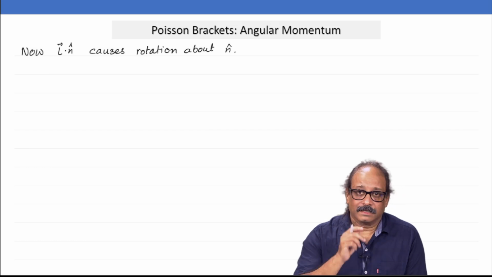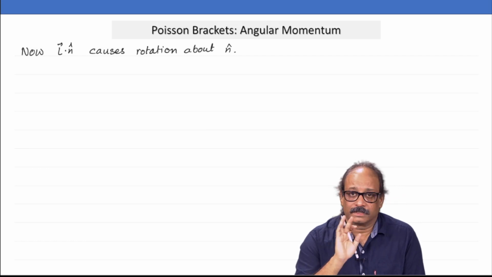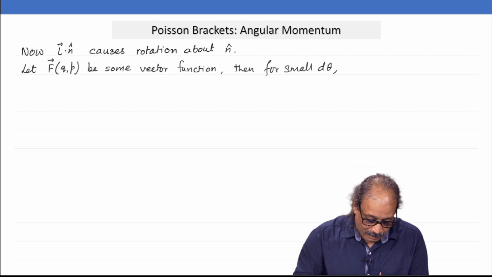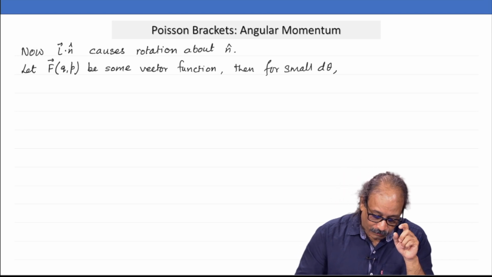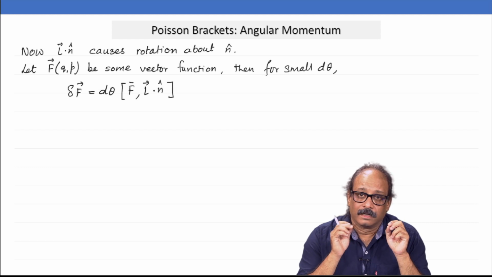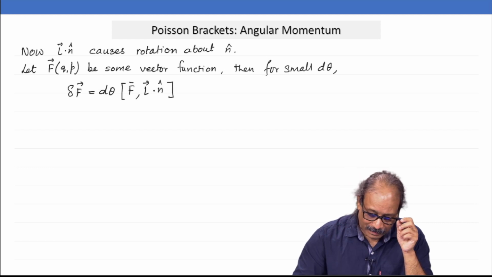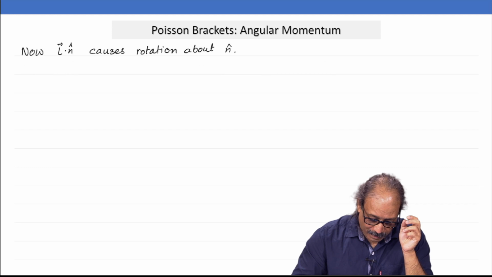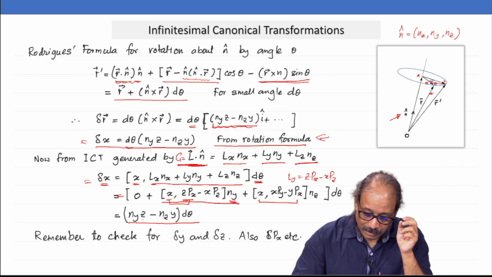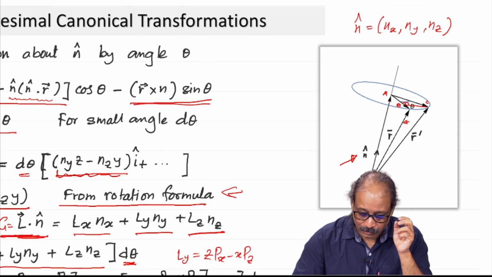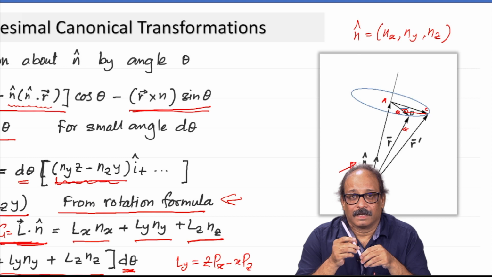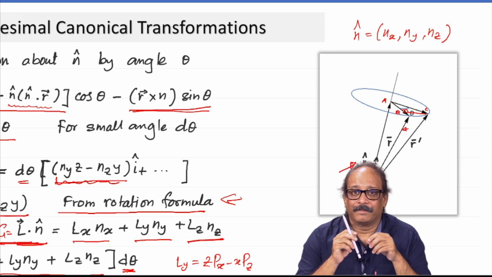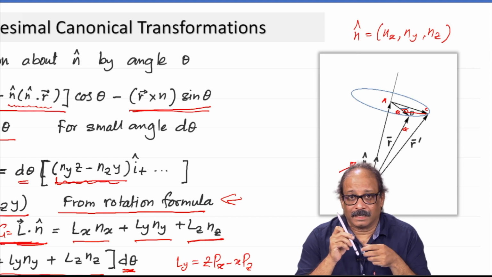Now, so what happens here? L dot n cap causes the rotation about n cap, that we know. Now, if I take any vector function of q and p, then what happens? Remember the diagram there; this diagram was about the r vector, but it is just a vector. How about if I replace the same thing by f vector, some other arbitrary vector?